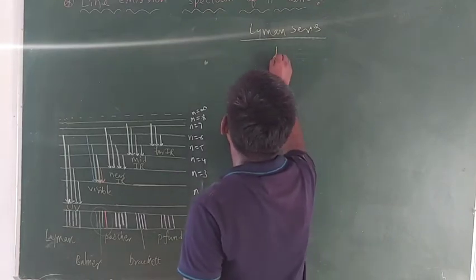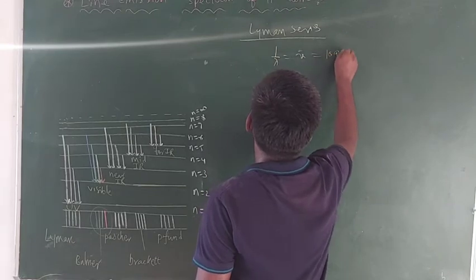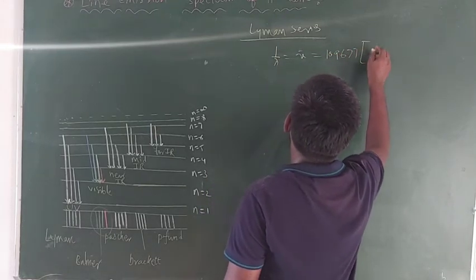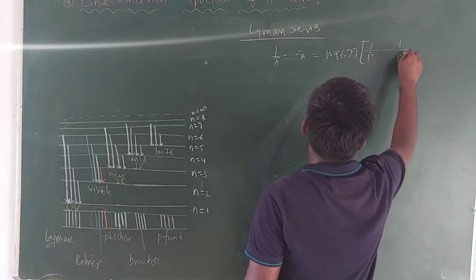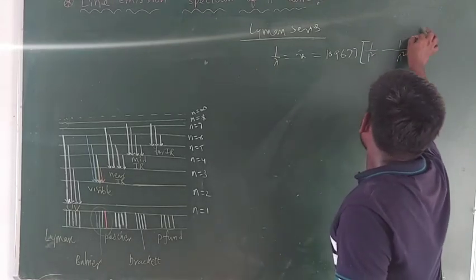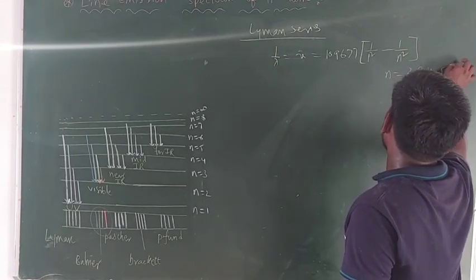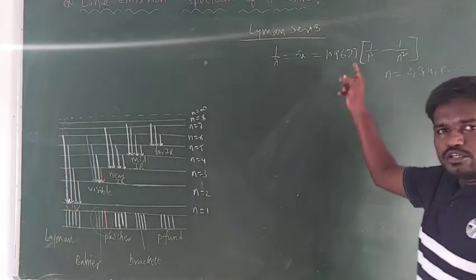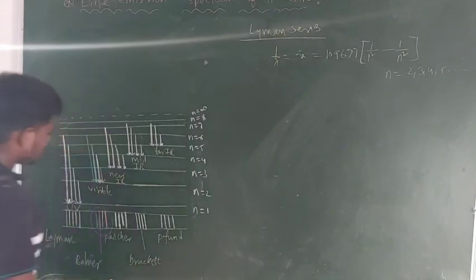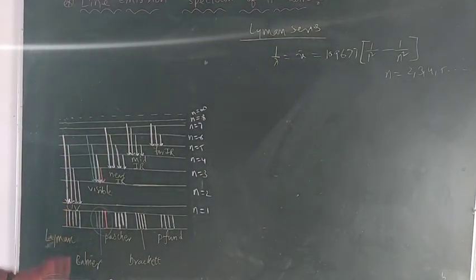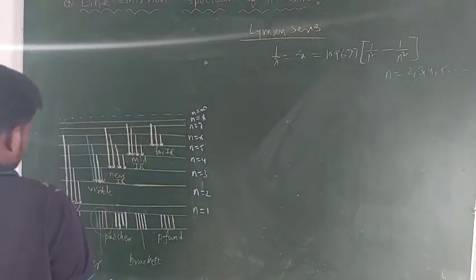The formula is 1 by lambda is equal to R bar, 109677, bracket 1 by 1 square minus 1 by n square, where n is equal to 2, 3, 4, 5 and so on. By using this formula, in the Lyman series we can find out the wavelength of each spectral line. And next, the second one, the Balmer series.